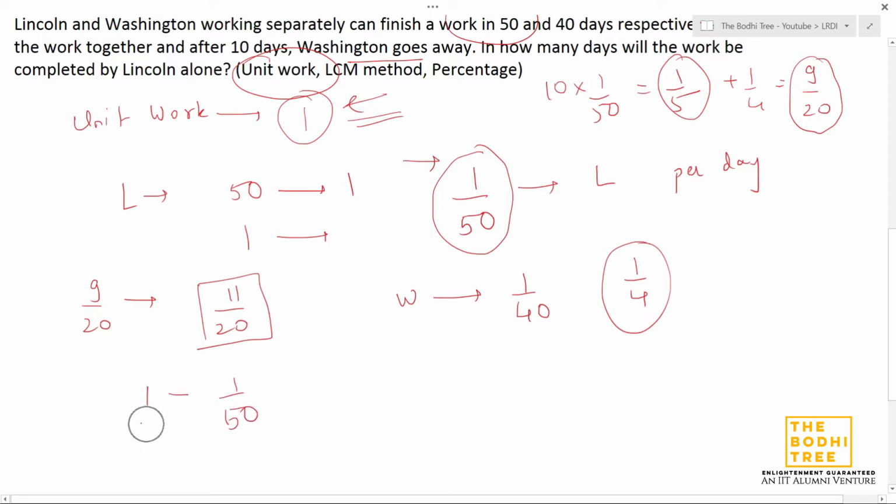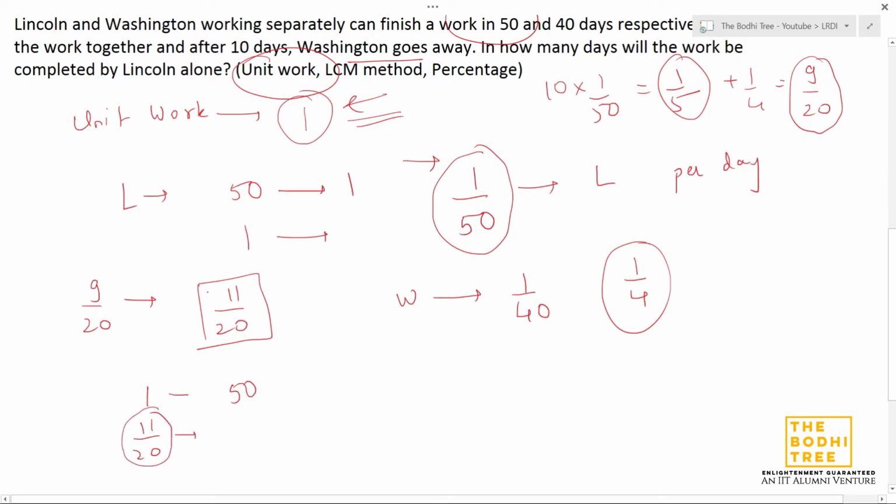So 11 by 20 work will be completed by him in how many days? Right, that is what is being asked. This is one work he completes in 50 days. So I wrote efficiency. We have 11 by 20 work.